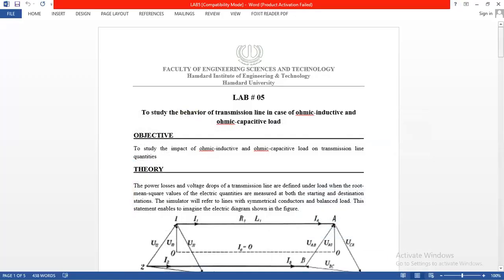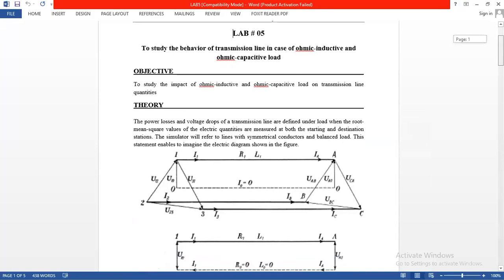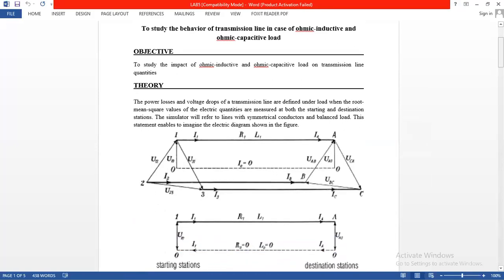Okay, after the words of Holy Quran, we start today's session to study the behavior of transmission line in case of ohmic inductive and ohmic capacitive load. The combination of resistive and inductive load we call ohmic inductive load, and the combination of resistance with capacitive effect we call ohmic capacitive load.